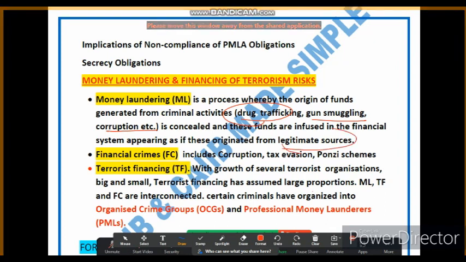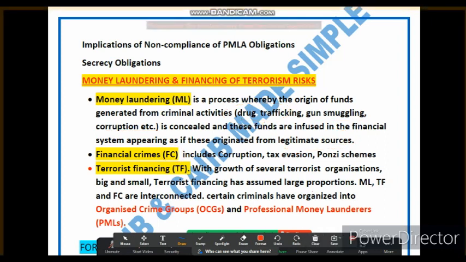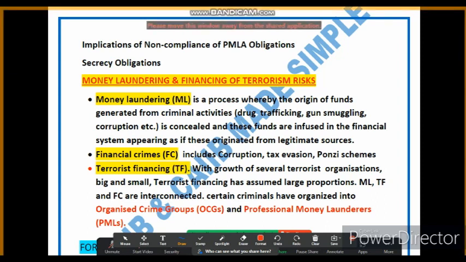The second point is regarding financial crime, called FC. So what does FC mean? Financial crime encompasses a range of illegal activities which are related to money and finance. As the name suggests, it's related to money and finance. So a series of illegal activities which relate to money and finance is called financial crime. Let me give you some examples, like corruption. Corruption is one of the best examples of financial crime.